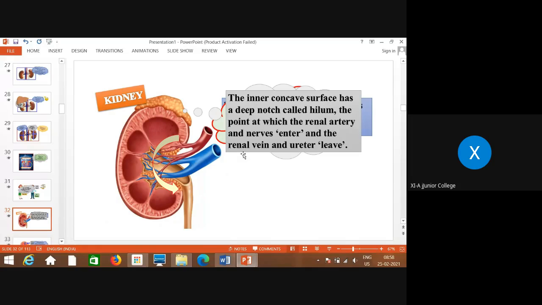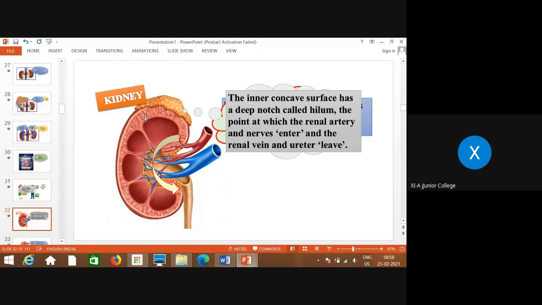Now, when you study the internal structure of kidney, it looks like this. That is the longitudinal section of kidney. When you take the longitudinal section, that is LS, or we can say VS, vertical section of kidney, how does it look?